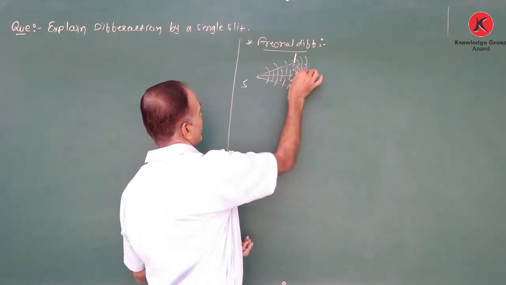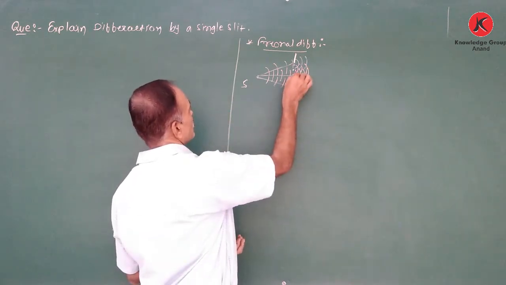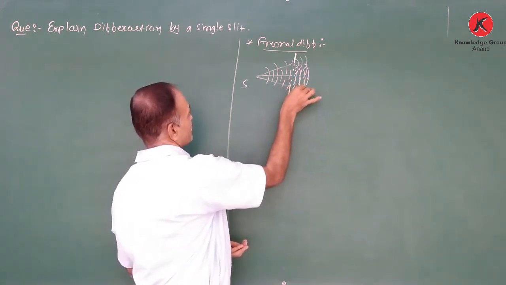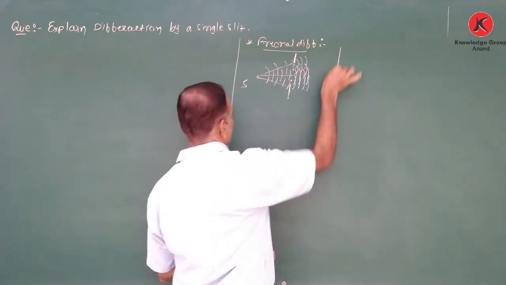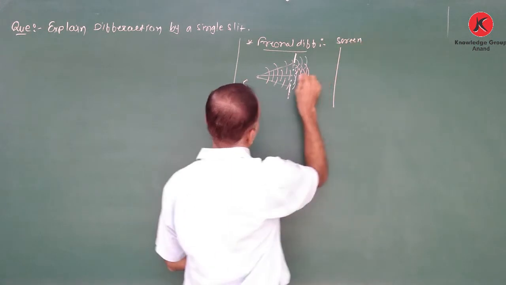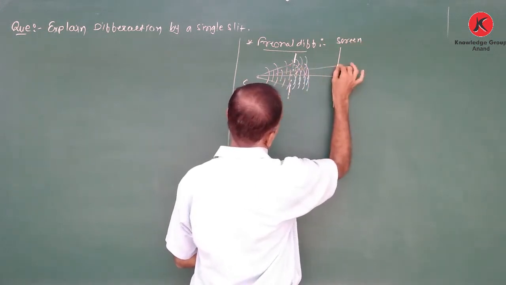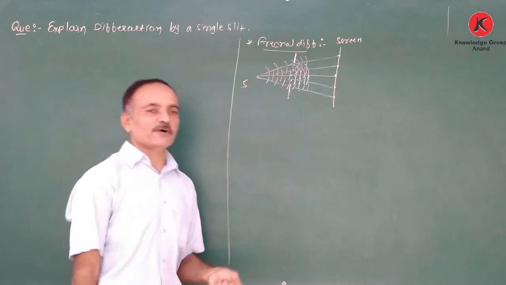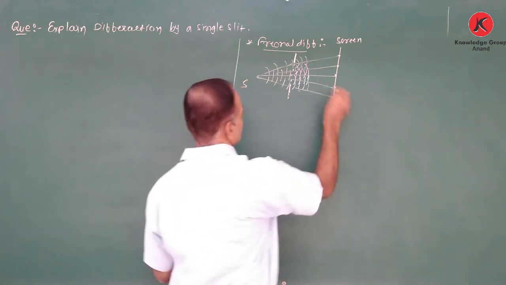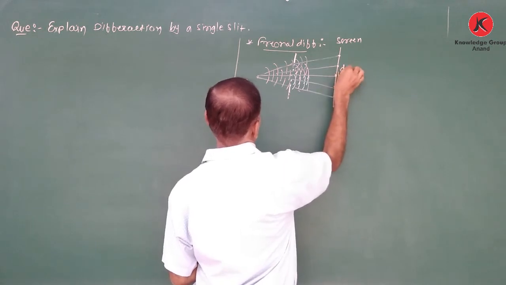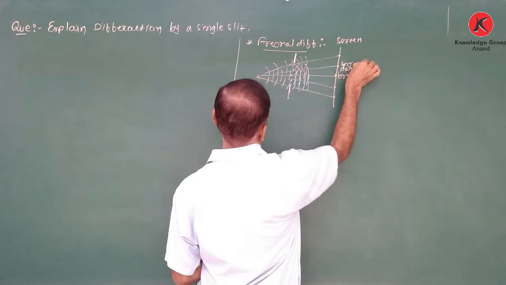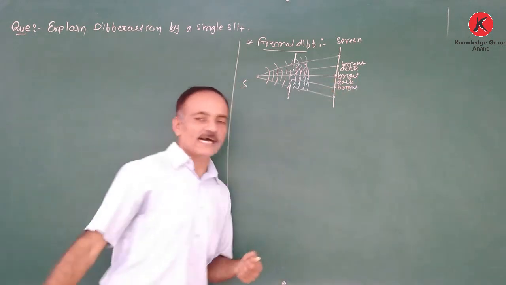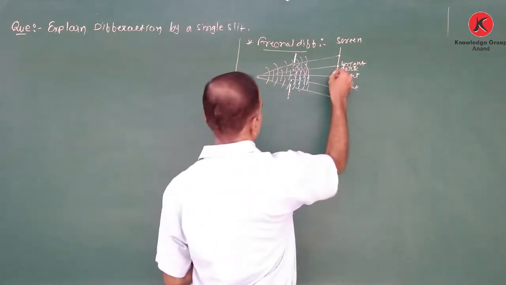These waves propagate in the medium and superpose on each other, and according to the path difference at a particular point on the screen, different phenomena occur at different points, that is, bright and dark fringes are obtained.